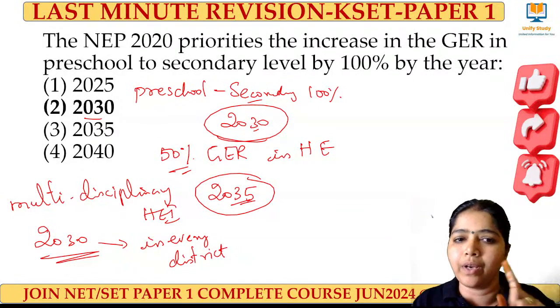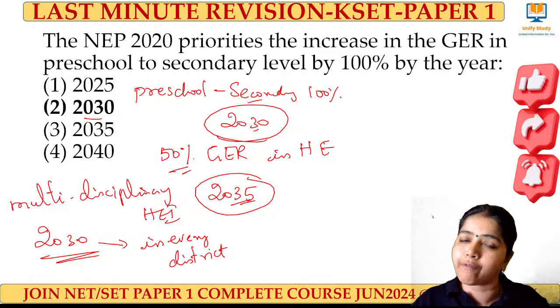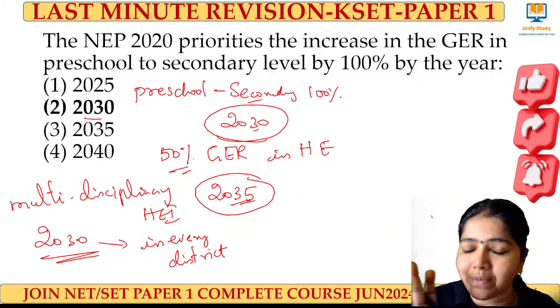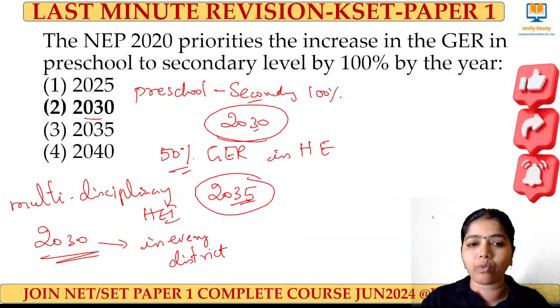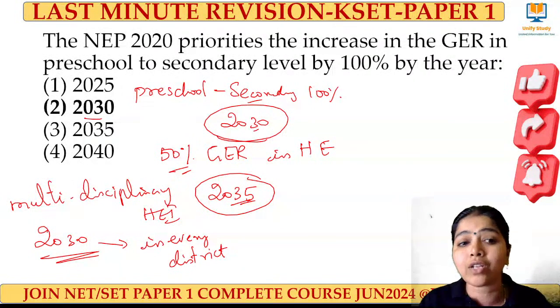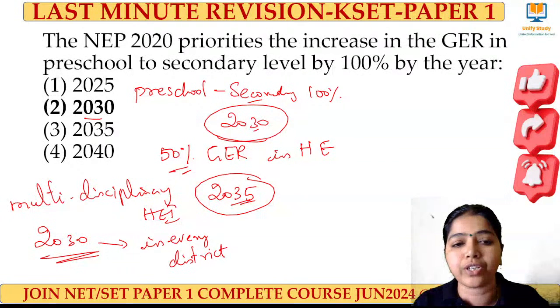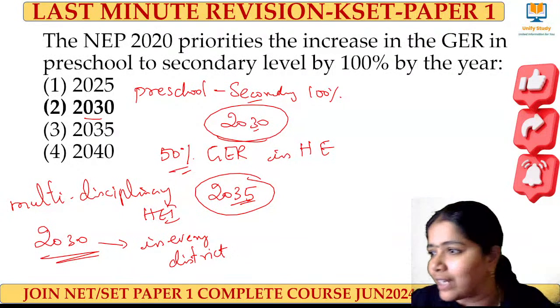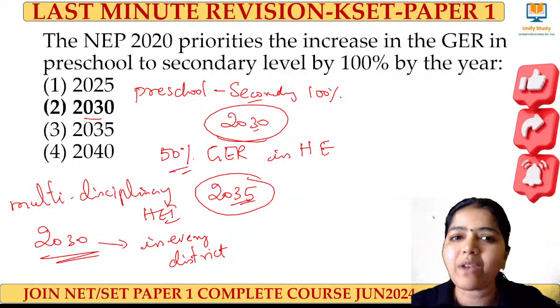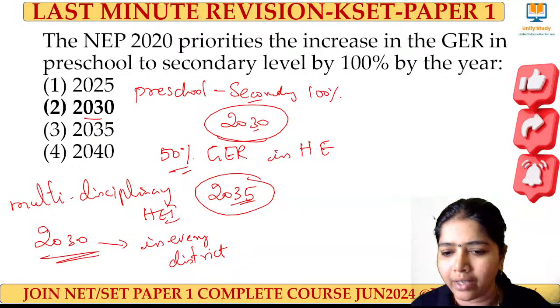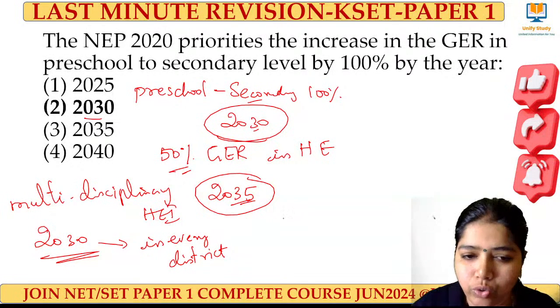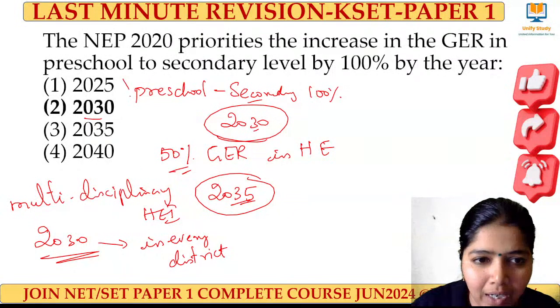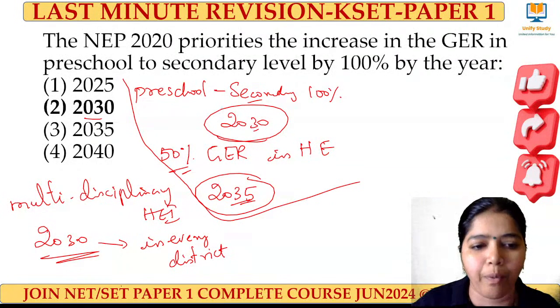That is one point. And before making all the institutions multidisciplinary, they want at least one large multidisciplinary higher education institution in nearly every district. That is by 2030. Yes, two points are there. Very good. Thank you, Sudha ma'am, for making me give a note on that point also.